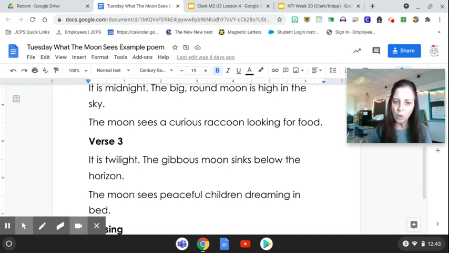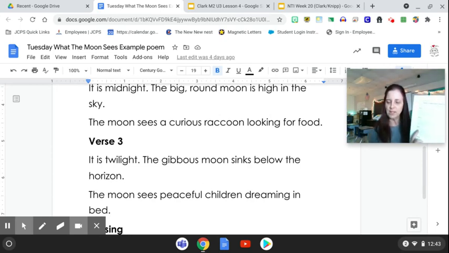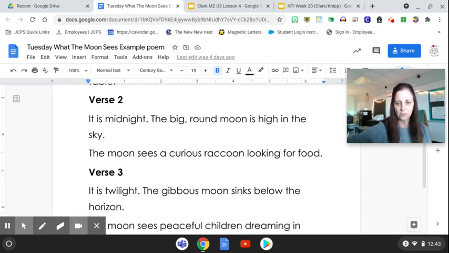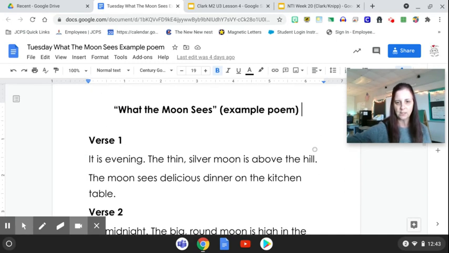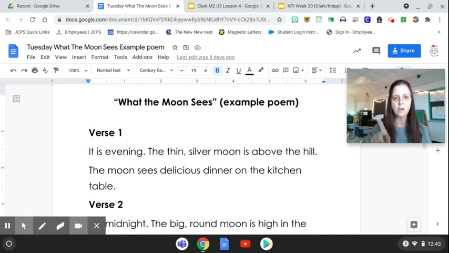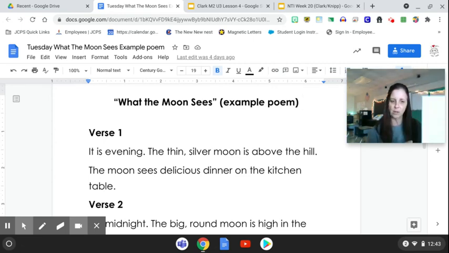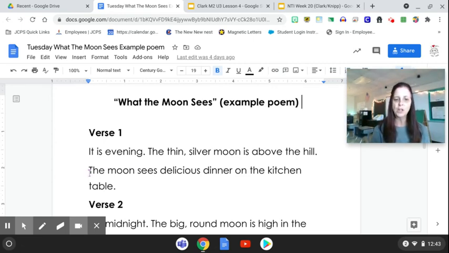What I also want you to do after you copy in your poem on page 78 is go back on page 78 and circle all of the describing words in the poem. So let's go back so I can give you an example. Remember, a describing word is also called an adjective. Once you write the whole poem in here by using this example on Google Classroom, you're going to circle the words that are adjectives in the poem.